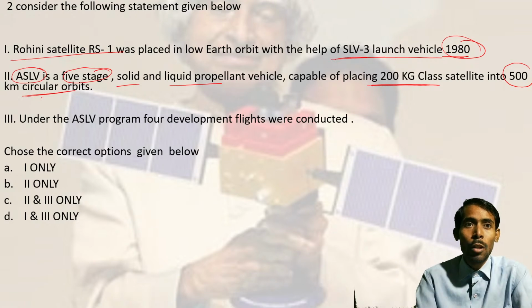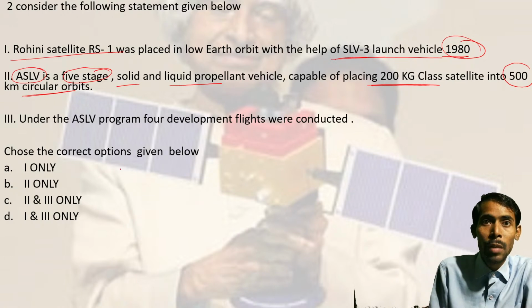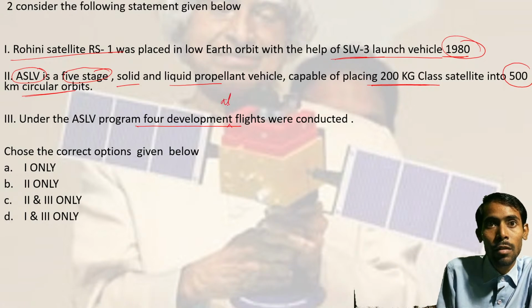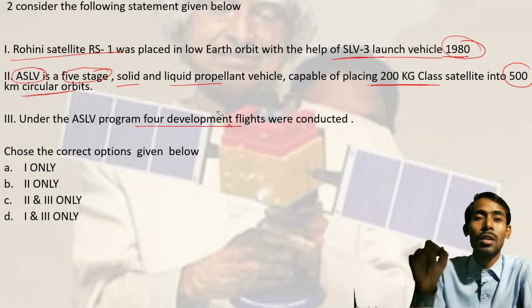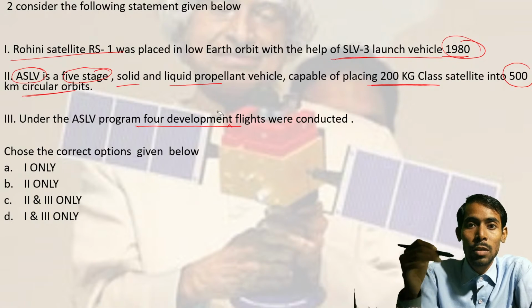Now the third statement says that under the ASLV program, four developmental flights were conducted. So here you have to choose out the correct statement.